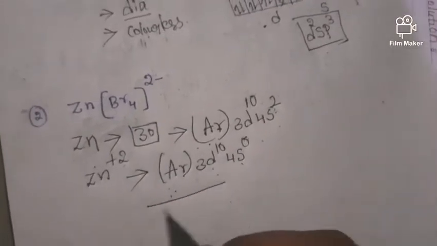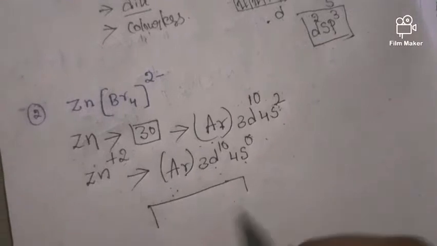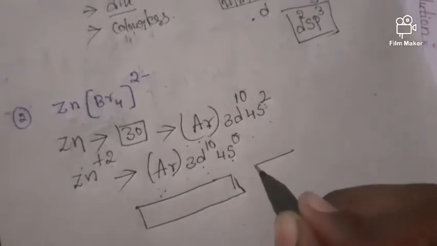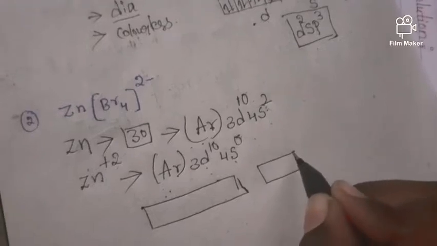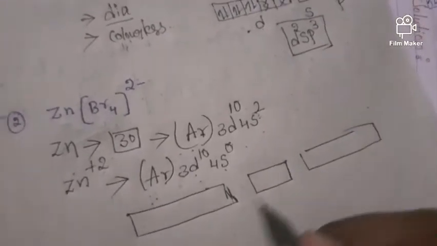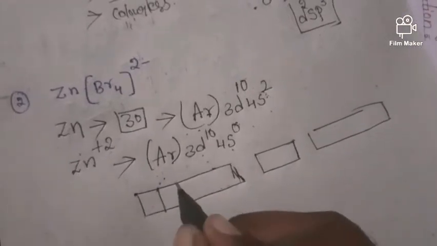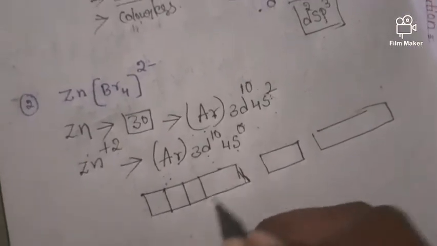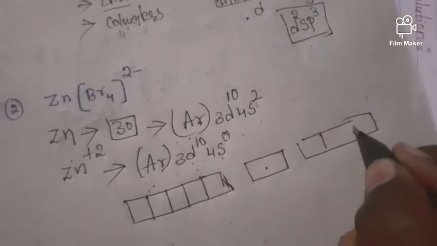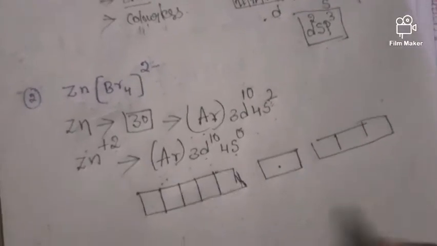Now let us write the orbitals in this manner to find the hybridization of zinc. 3d, 4s, and 4p. See, d means 5 orbitals are present, 1, 2, 3, 4, 5, and this is the 4s and this is the 4p.